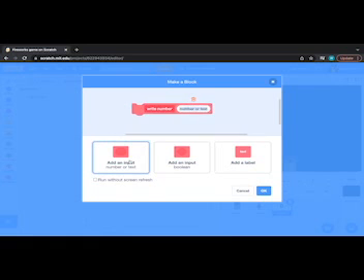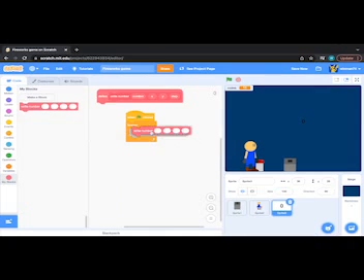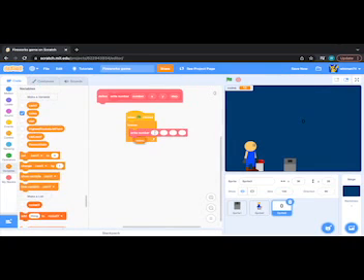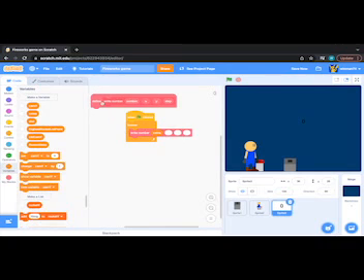Then an input of number, so that you have to put in what number it is, and then X and Y, and then step, which will be how far it moves for the next number. Run without screen refresh. So let's put the number that it's going to do as coins, and the X and Y, let's just set it to 0, 0 for now. Then the step, let's say 12.